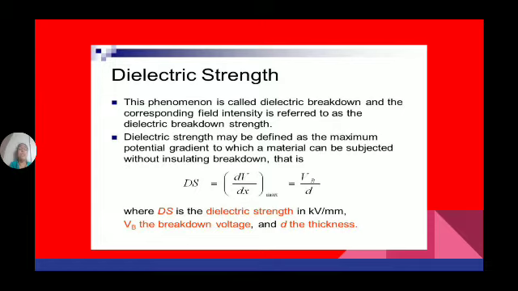So dielectric strength may be defined as the maximum potential gradient to which a material can be subjected without insulating breakdown. It means up to how much voltage the material can withstand without rupturing its insulating properties. That is, DS is the dielectric strength and is measured in kilovolts per mm.